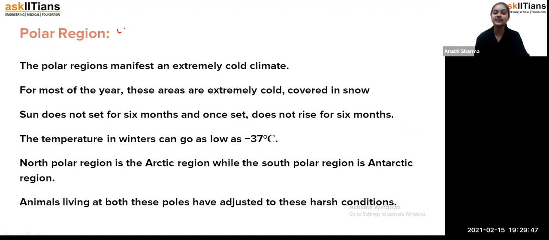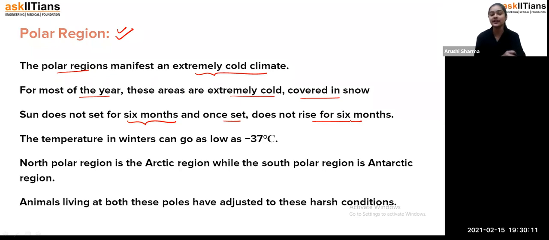So the very first region is the polar region, and as we have seen, the polar regions have an extremely cold climate. The polar regions manifest an extremely cold climate. For most of the year, these areas are extremely cold, covered with snow, and you will find a very high level of snowfall in such areas. The sun does not set for 6 months, and once it sets, it does not rise for 6 months.